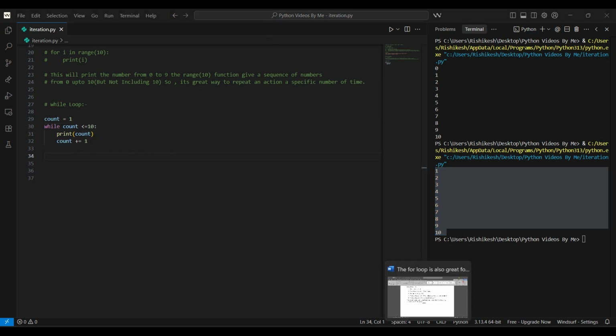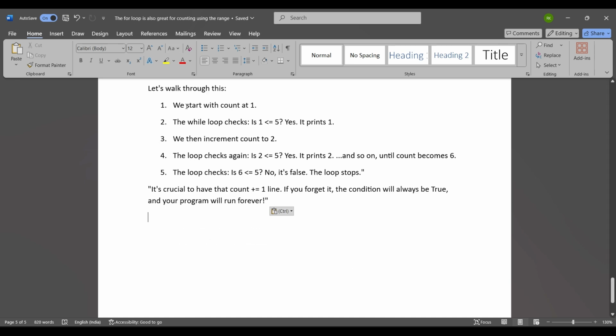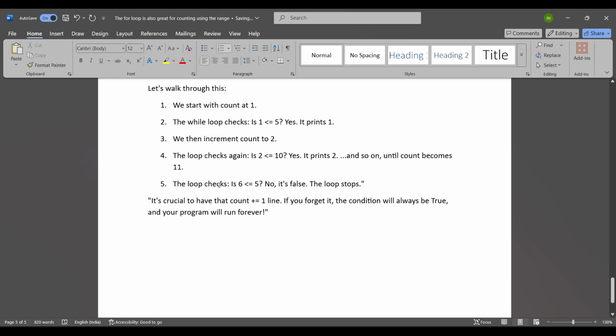Let's show you in the notebook what happens in this program. So we start count at 1, and the while loop checks whether 1 is less than or equal to 10 or not. If yes, it prints 1. We then increment count to 2, and the loop checks again whether 2 is less than or equal to 10. If yes, it prints 2, and so on until count becomes 11. The loop checks again whether 11 is less than or equal to 10. That is no, it is a false condition, and the loop stops at the number 10.